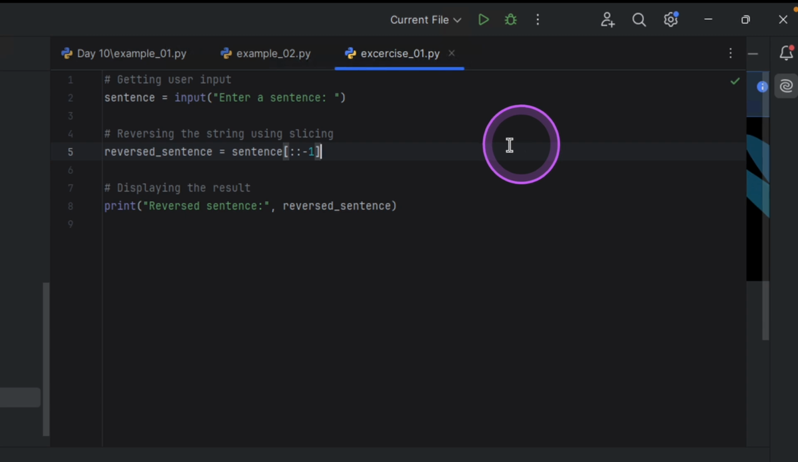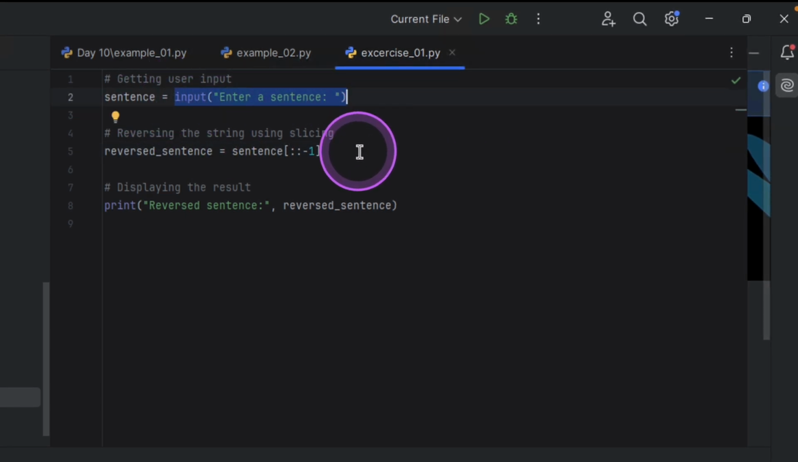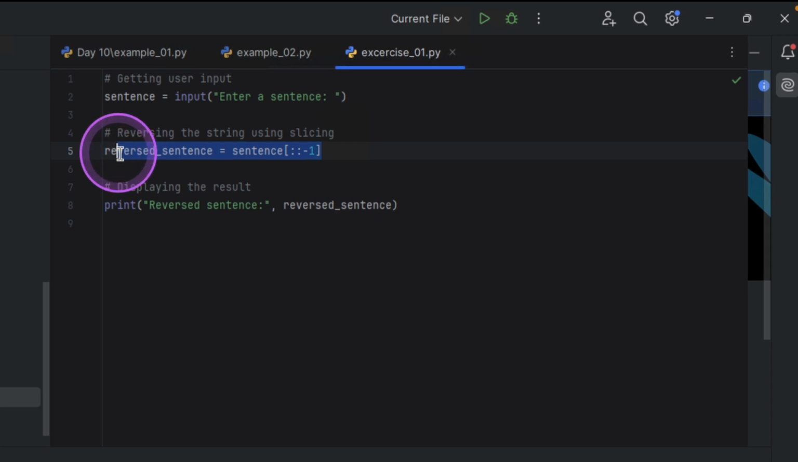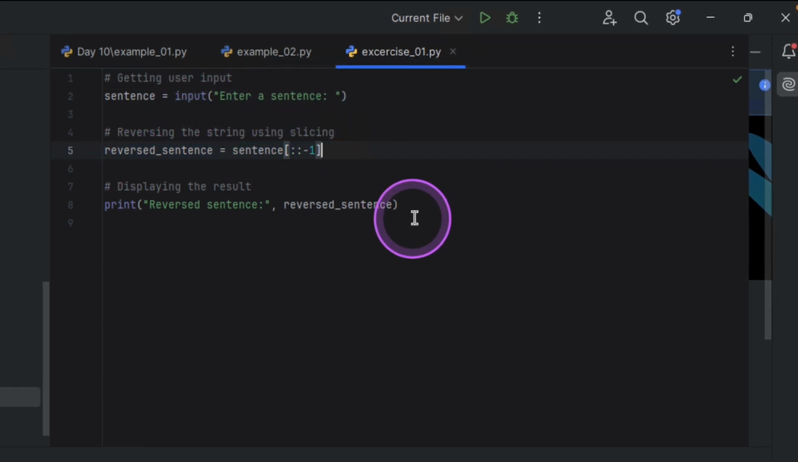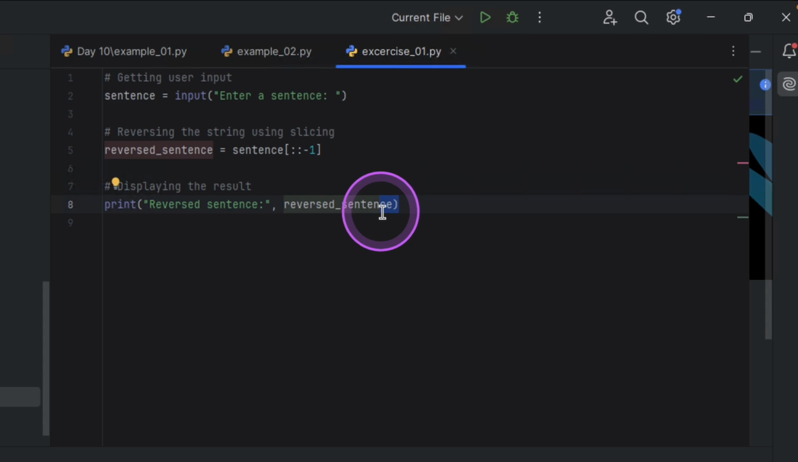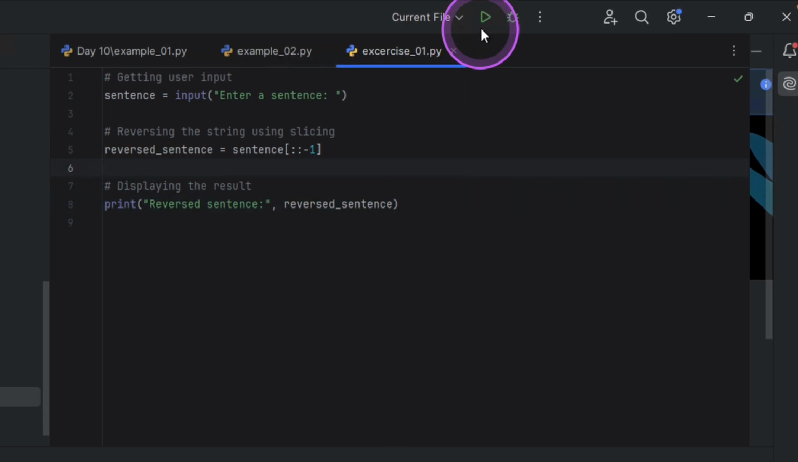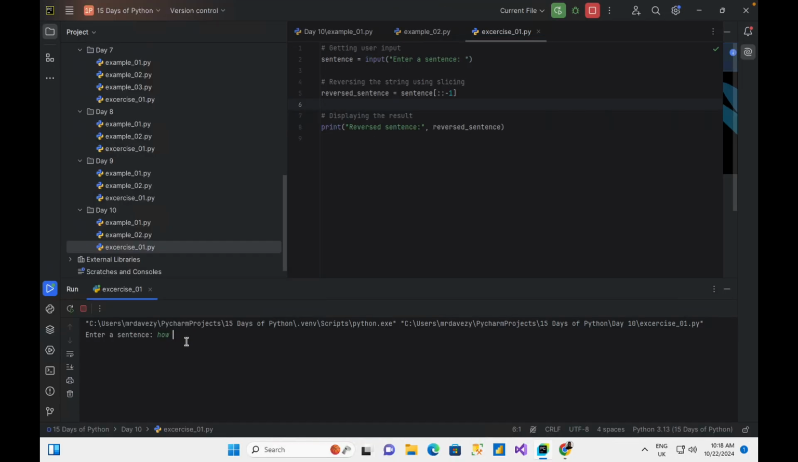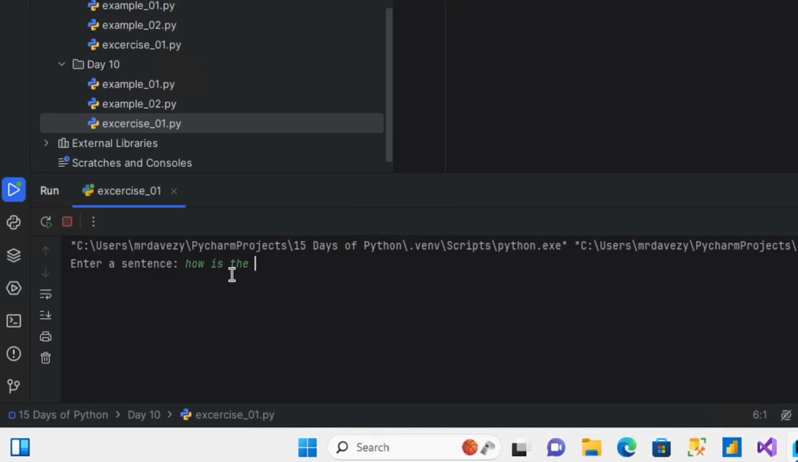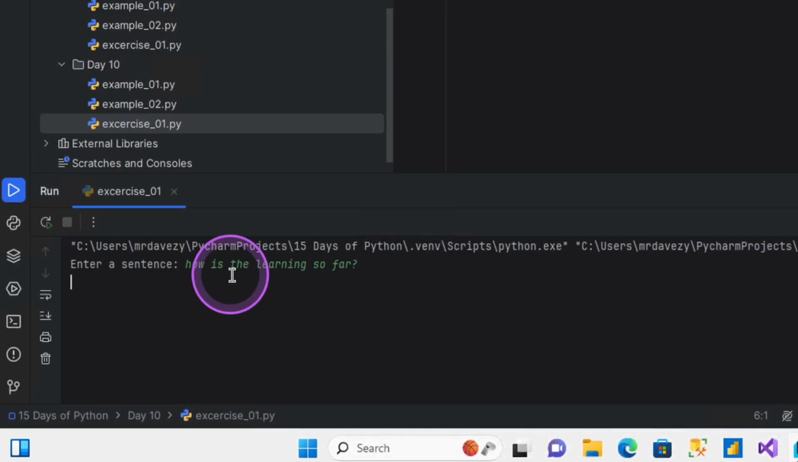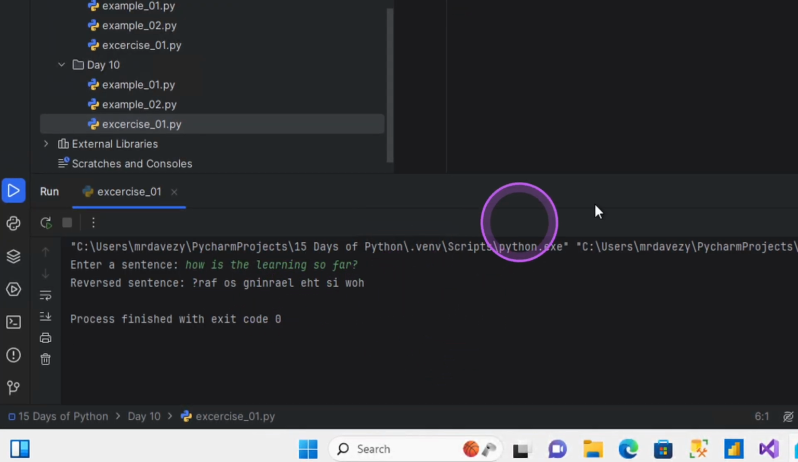You could come here and just say sentence, allow the user to input the sentence, and then say reverse sentence is going to be the sentence provided, taken from the back, and when you're done, you print it out. So you could do it with a function, you could do it without a function. Let me run this and just call it "how is the learning so far," and it prints something else ugly, just taking it from the back.